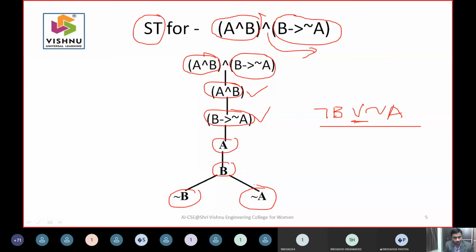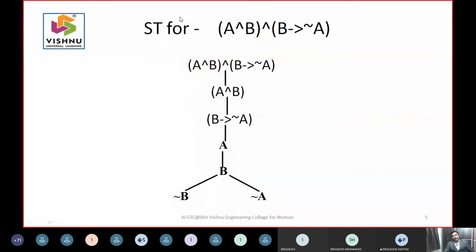How far it is complete means semantic tableau will give only two outputs, whether it is satisfiable or unsatisfiable, based on the tree that was constructed. So now the tree was constructed. And now if you see the tree, how many leaves are there? Somebody just unmute yourself and tell me. If you say this is an expression tree or whatever tree it is, how many leaves are there?